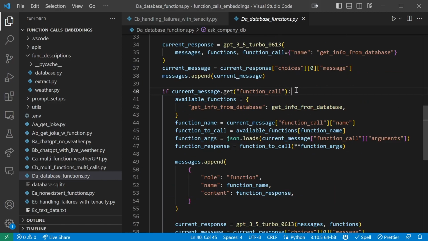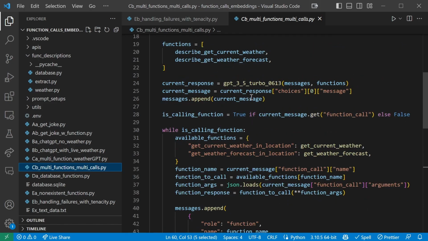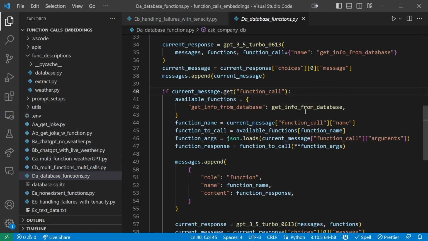And then we have to convert this to the while loop structure that we had in our multi-calls here. So we have to make sure that it's while is calling function, so we give it the opportunity to call multiple functions in a row. And then we can just send the error back to ChatGPT, ask it to try again, this time with a correct query.